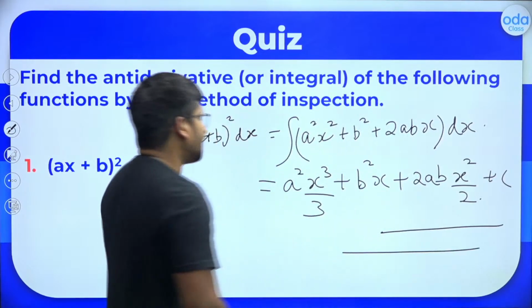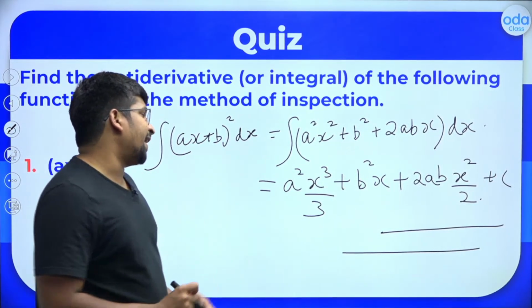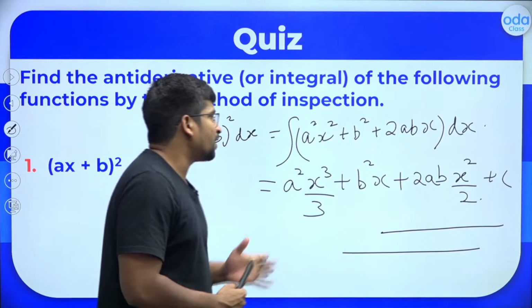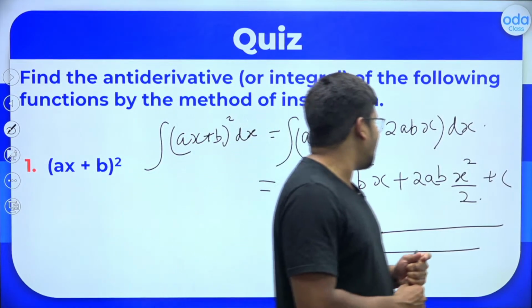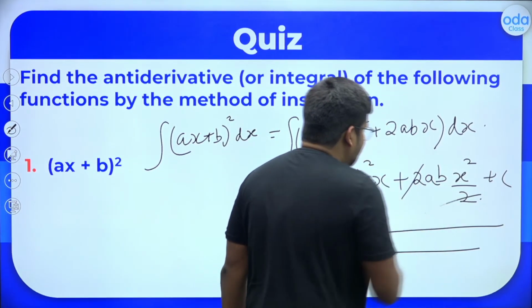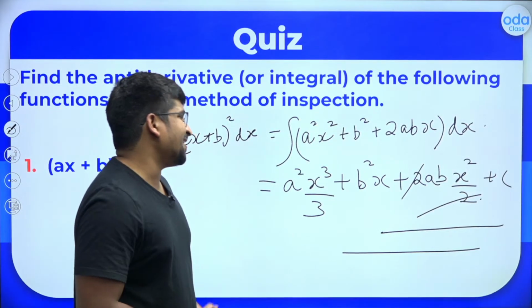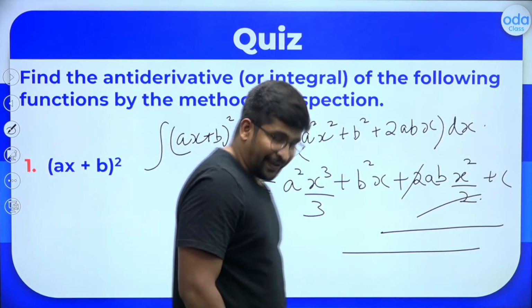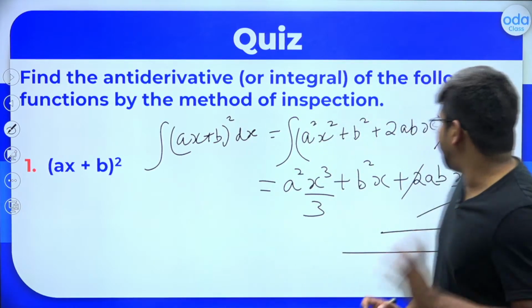So the answer can be written like this: a square x cube divided by 3 plus b square x plus 2ab x square divided by 2. If you want, you can cancel this 2 and 2, so it is ab x square plus c. Fair enough? This will be the answer here in this case.